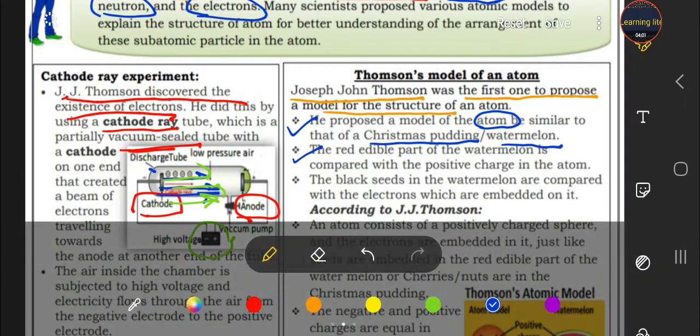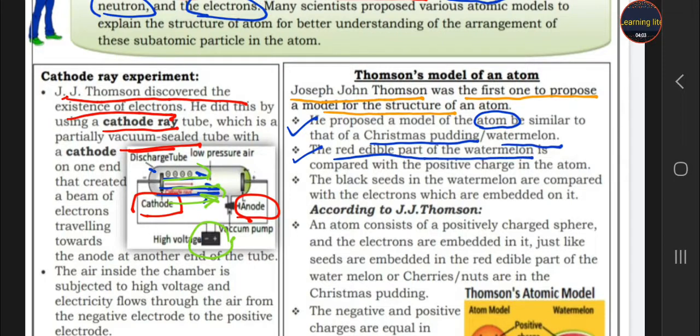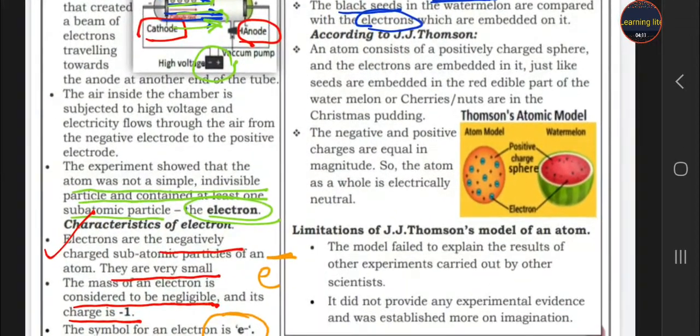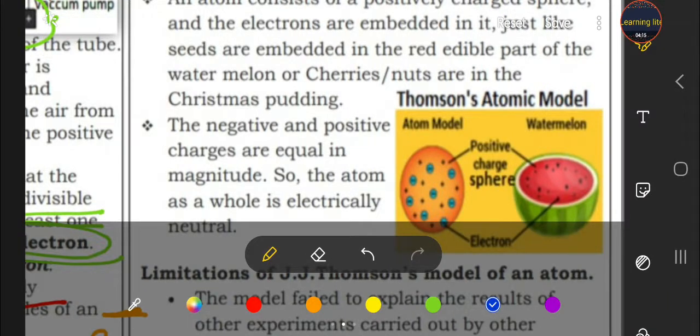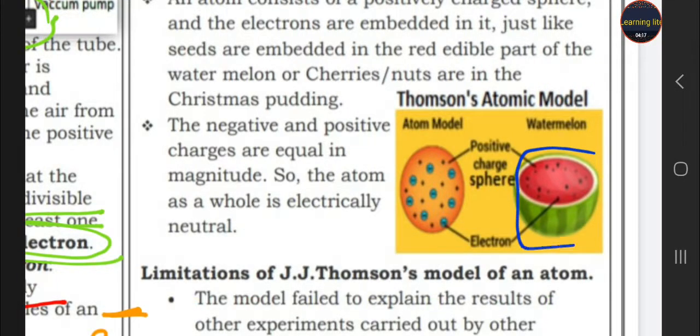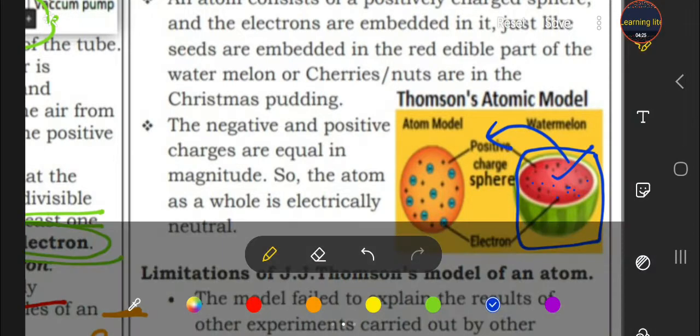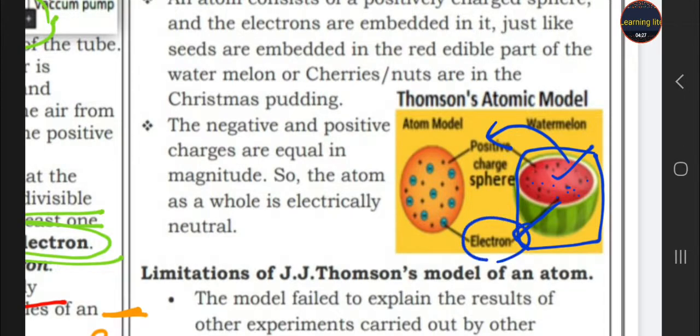He says that the red edible part of the watermelon is the positive charge, and the black seeds are like the electrons. See the diagram here, students. This is the watermelon. You see the red edible part and the black seeds. He said that the red edible part is positively charged and the seeds are called electrons.